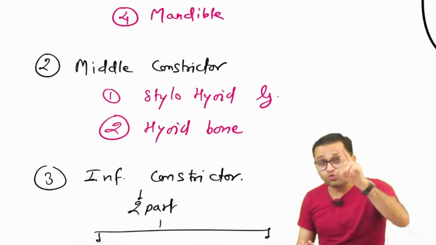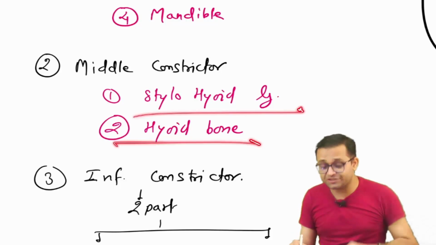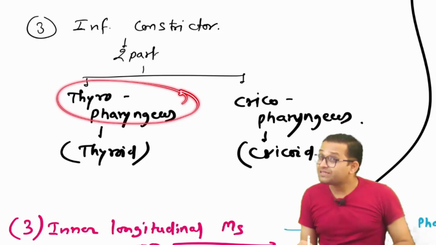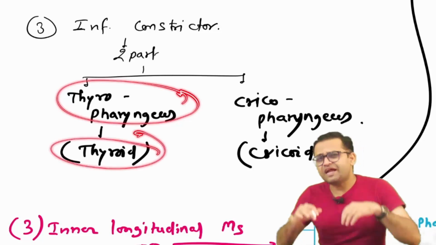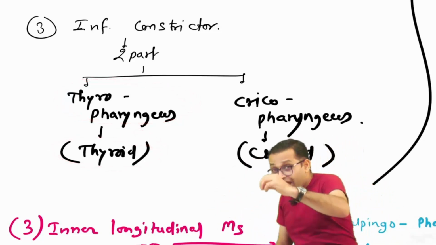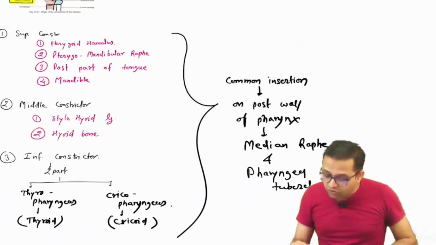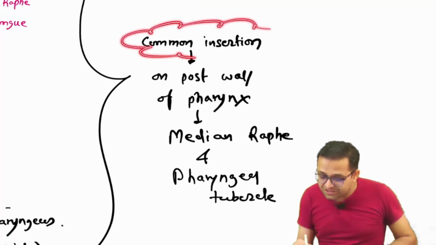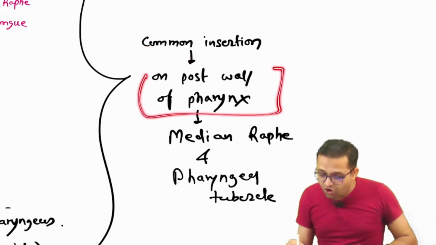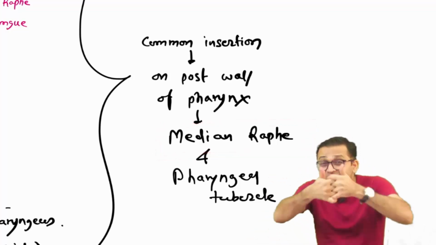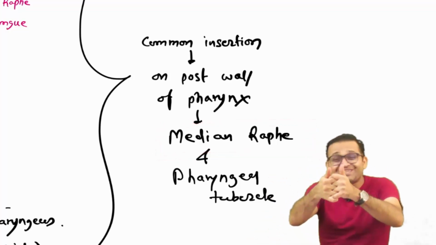Middle constrictor, two origins: stylohyoid ligament, and next hyoid bone. Inferior constrictor, two parts. Thyropharyngeus is taking origin from the thyroid, that's why thyroid to the pharynx, thyropharyngeus. Yes, cricoid to the pharynx, cricopharyngeus. Now these all show the common insertion. Yes, these all show the insertion on the posterior wall of the pharynx. That posterior wall is making the interdigitation. Interdigitation is known as raphe.